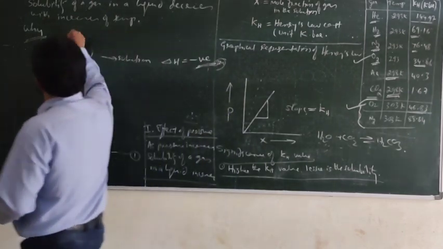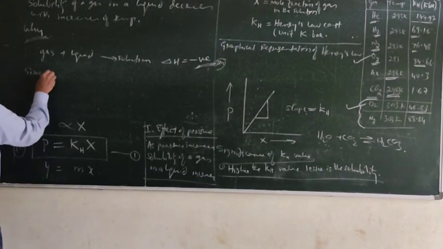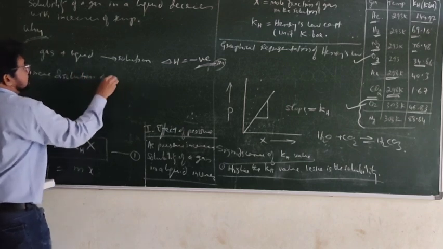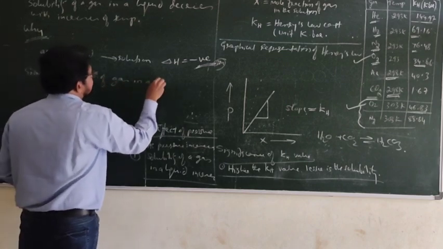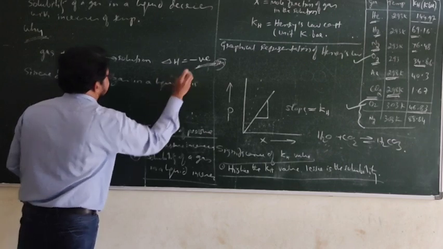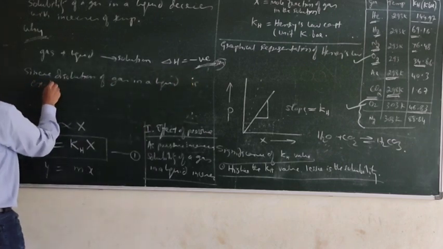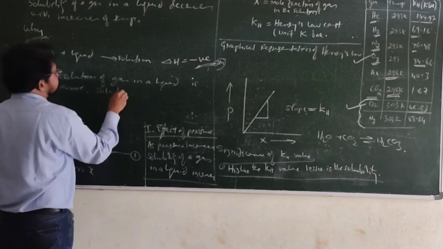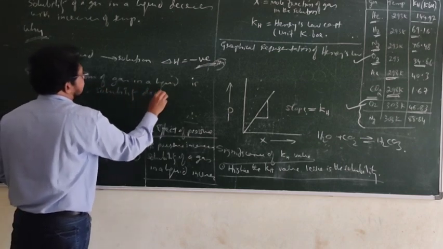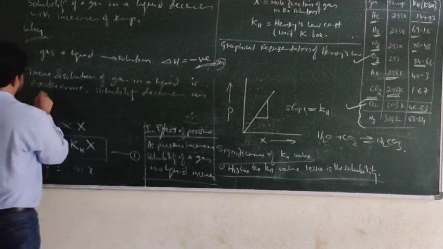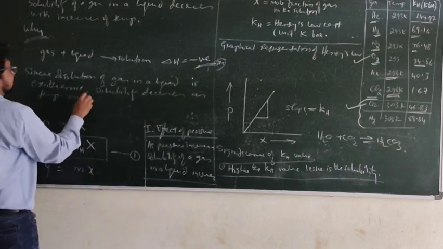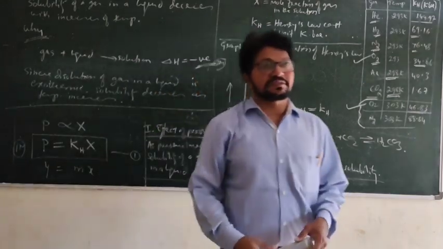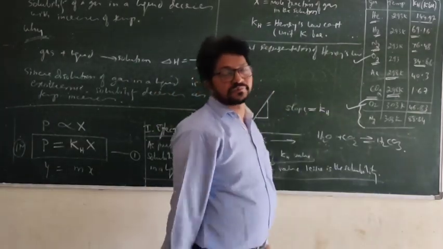So this is the reason. Since dissolution of gas in a liquid is exothermic, solubility decreases as temperature increases. So this is about the effect of temperature, how and why.